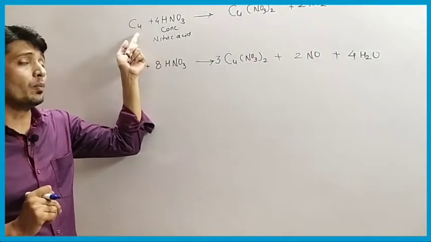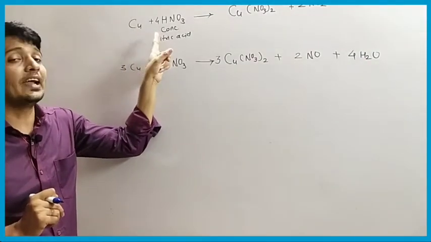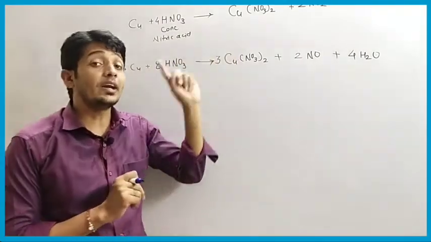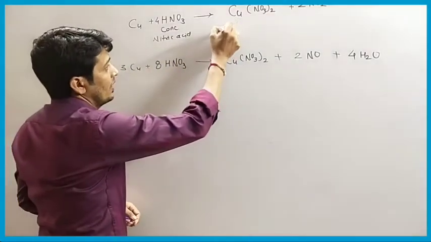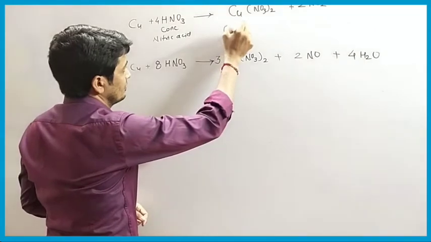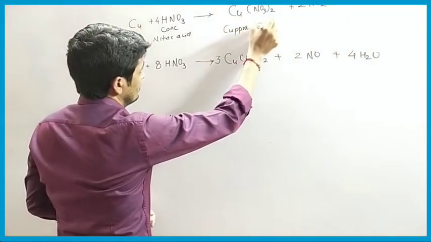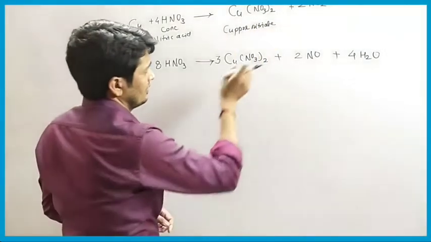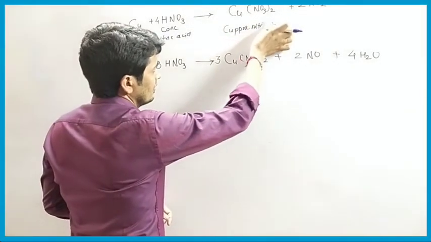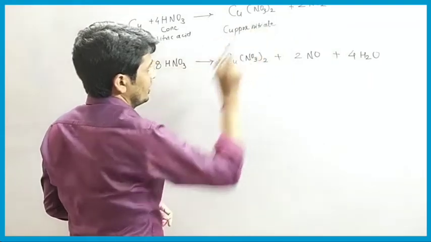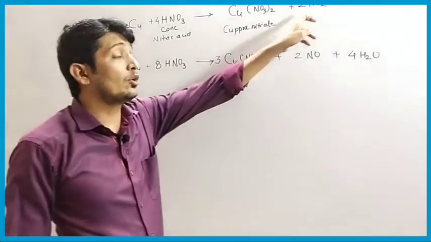Okay, so when copper reacts with concentrated nitric acid it gives copper nitrate. So its name is copper nitrate. It is copper nitrate and nitrogen oxide.